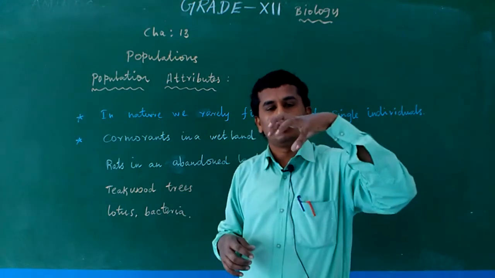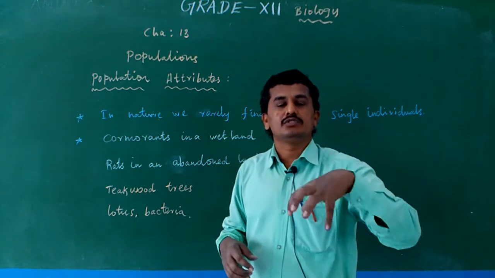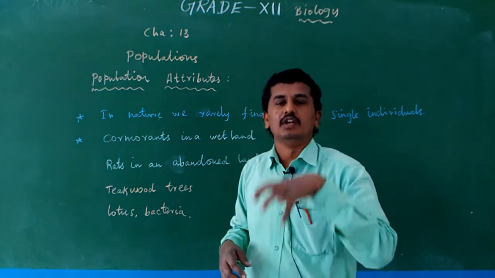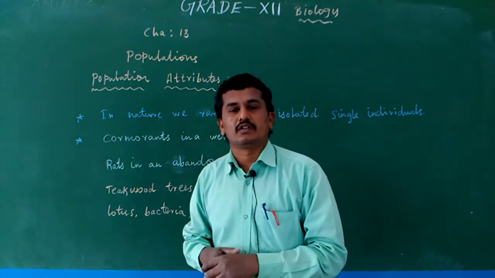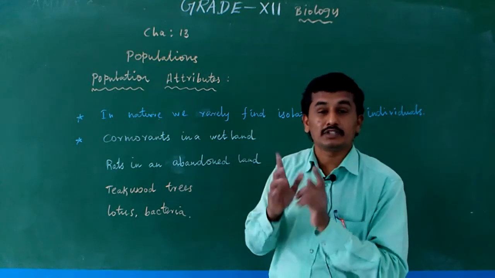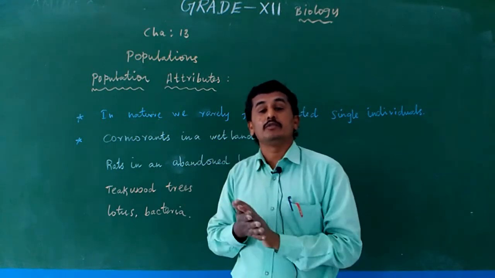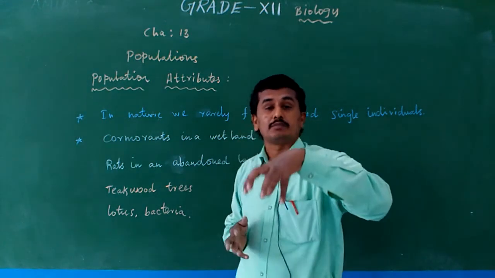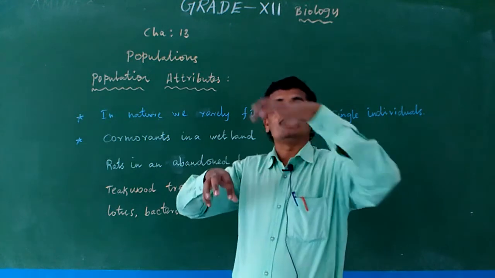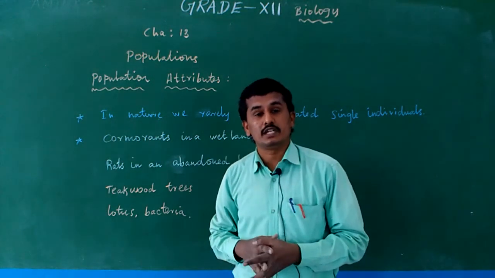So, more than one individual of a single species surviving in a particular geographical area, that group is known as a population. In a population there is only a single species. More than two populations together is a community. For example, cat population, human population, and dog population collectively are known as a community.